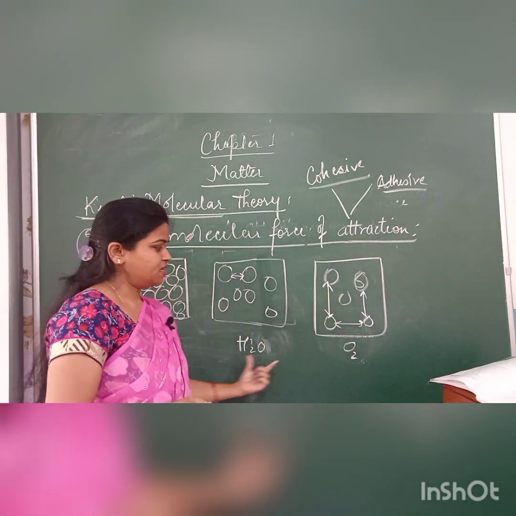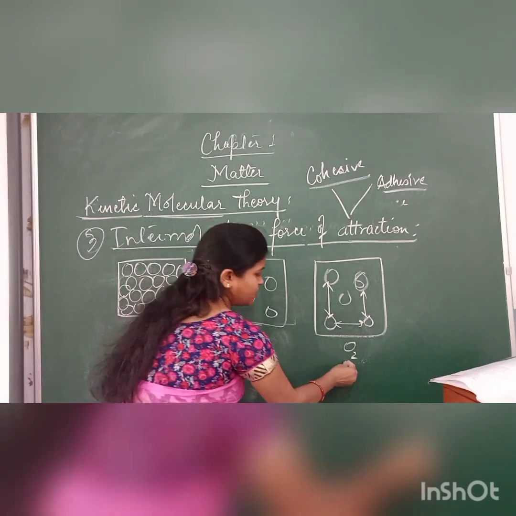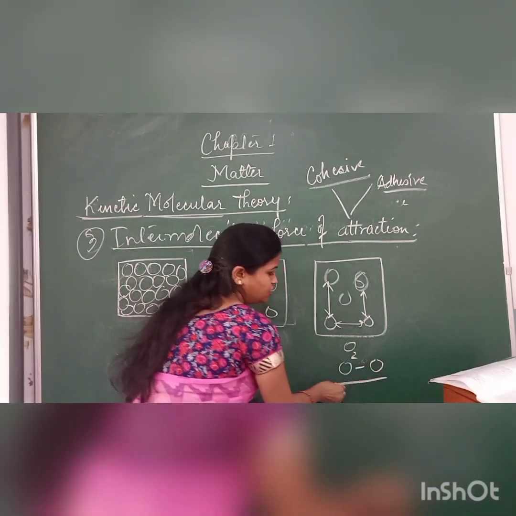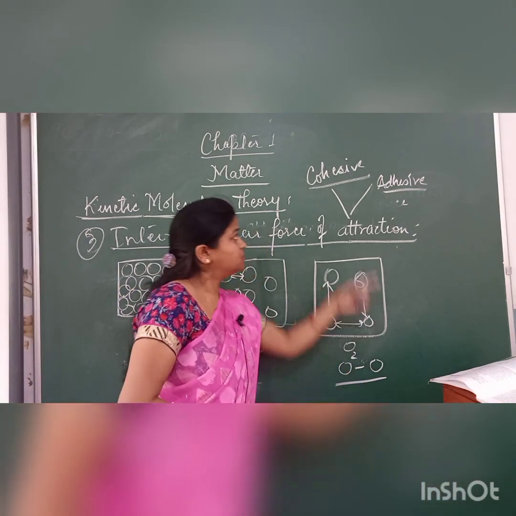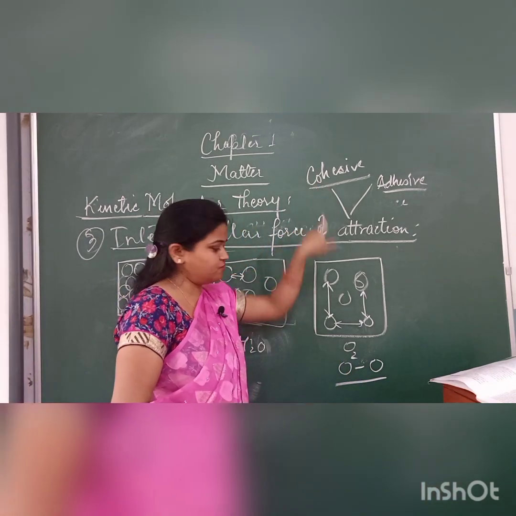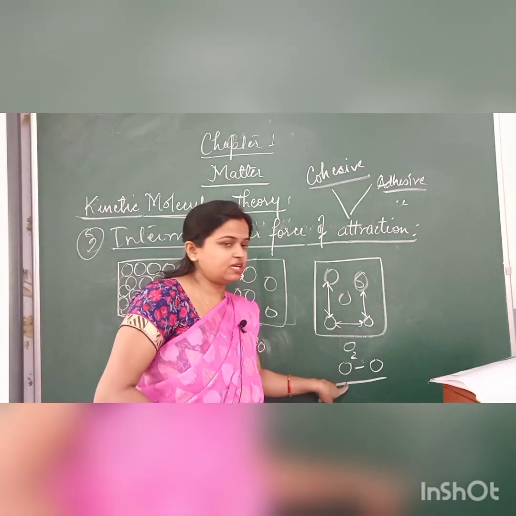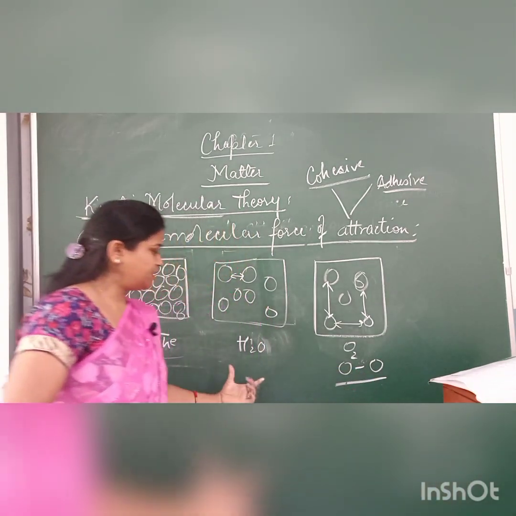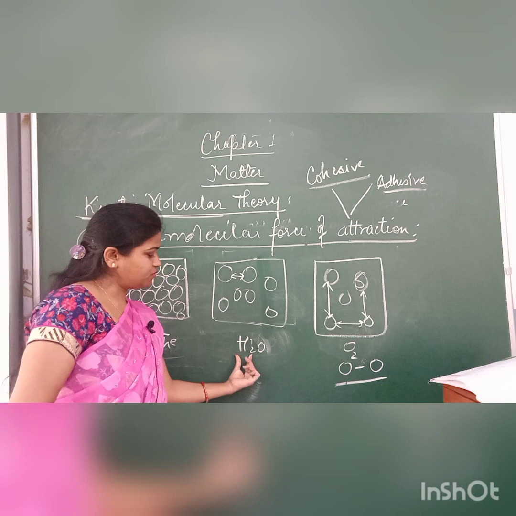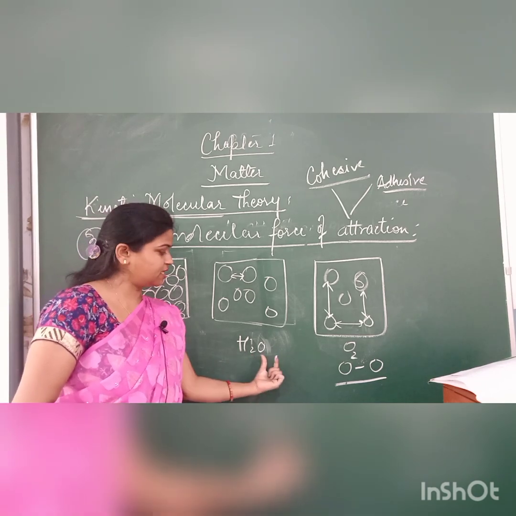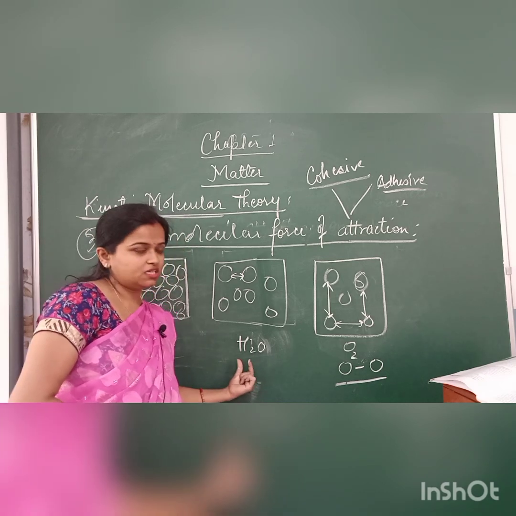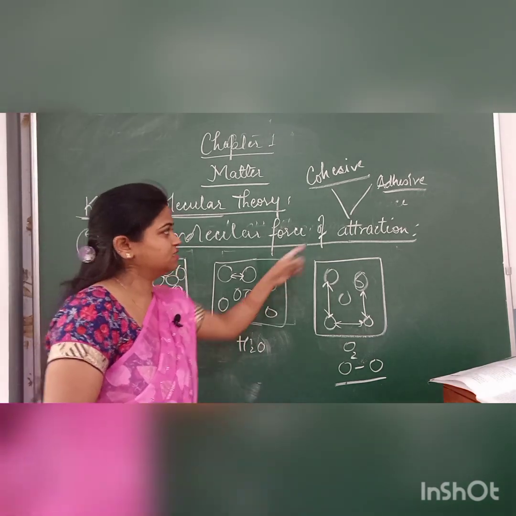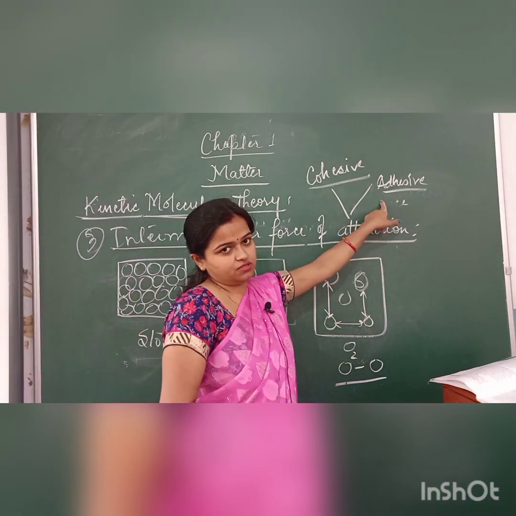Suppose here is oxygen, two atoms, O and O. Two atoms are combined to form an oxygen molecule. Here cohesive force is acting because both atoms of the molecule are the same. If we go through this water, one atom is hydrogen, the second atom is oxygen, which means two different atoms are there. The force of attraction acting there is called adhesive force.